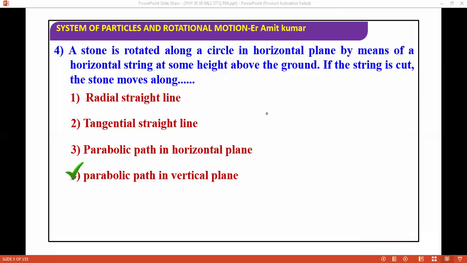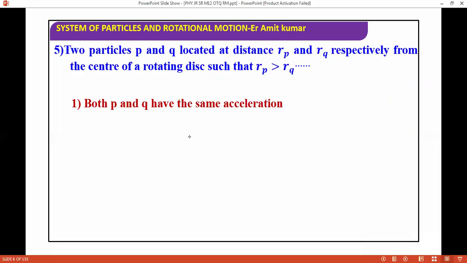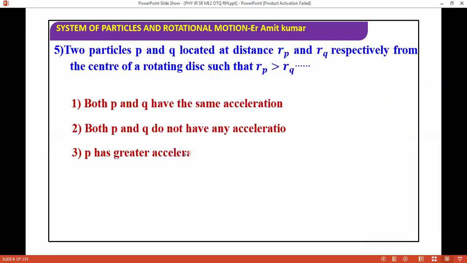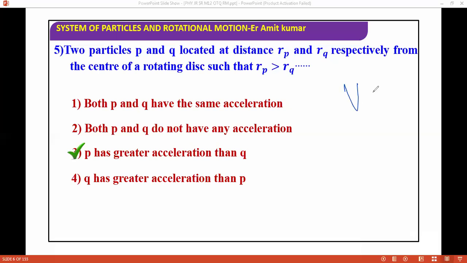Next question. Two particles P and Q are located at distances r of p and r of q respectively from the center of rotation, such that r of p is greater than r of q. Basically P is at a higher distance, and you need to compare the acceleration. P will definitely have a greater acceleration. Why? Because v equals omega r, and a equals alpha into r. Acceleration depends on r, so if r is more, the acceleration will be more. We are moving ahead to the next question.